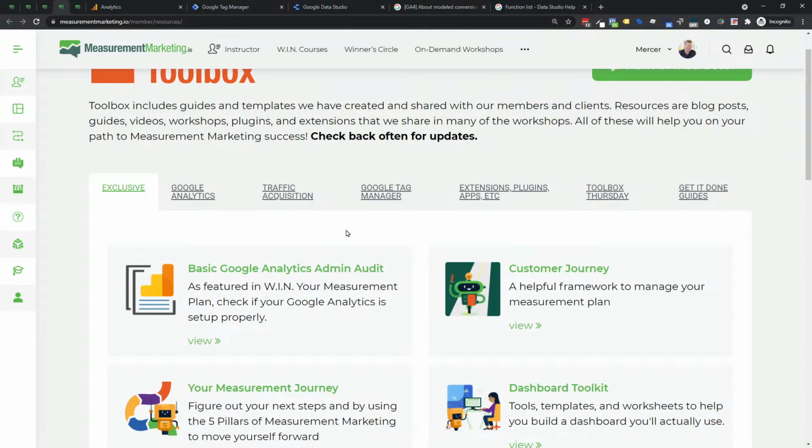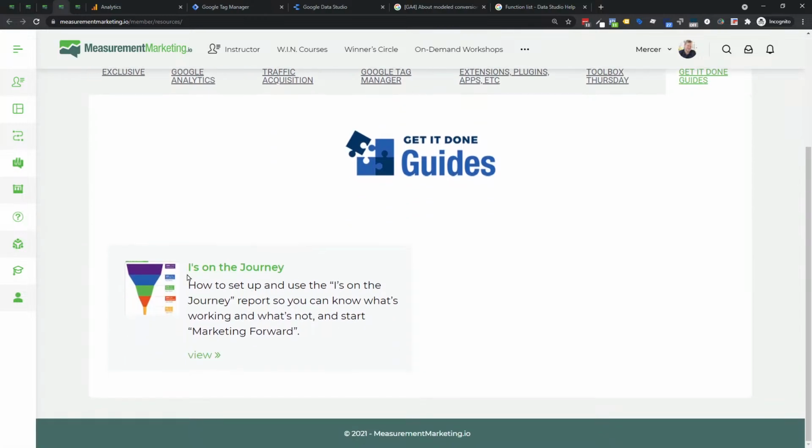The difference is with Academy members, you have unlocked sections like these Get It Done guides, where you can come through and this is kind of like little craft kits that we'll build. Like, now that you know Tag Manager and Analytics and Data Studio, here's some cool stuff to do with it. And so in this case, it was building an Eyes on the Journey report, which is kind of what we are